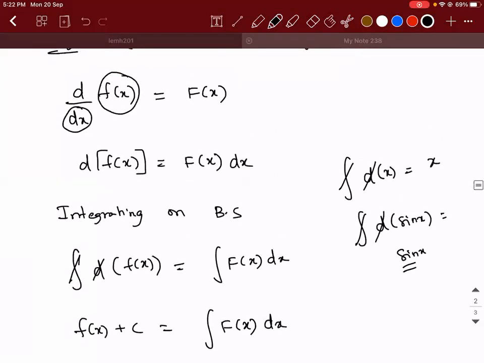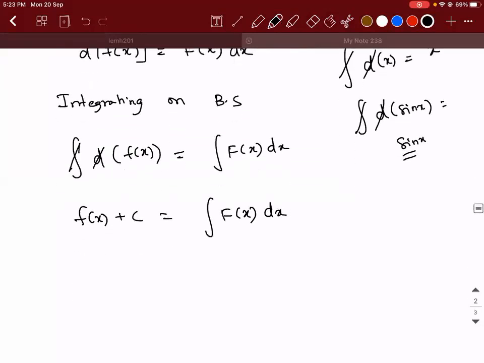Derivative of f of x can be capital F of x, or derivative of f of x plus c can also be capital F of x. Because derivative of c is zero, because c is a constant. Correct? So since indefinite is something with no clarity, it is always advised to add a constant to it. And the constant is found by plugging in values. They'll give you a value of x, put it in, and get the value of c. When I do the problems, I'll explain.